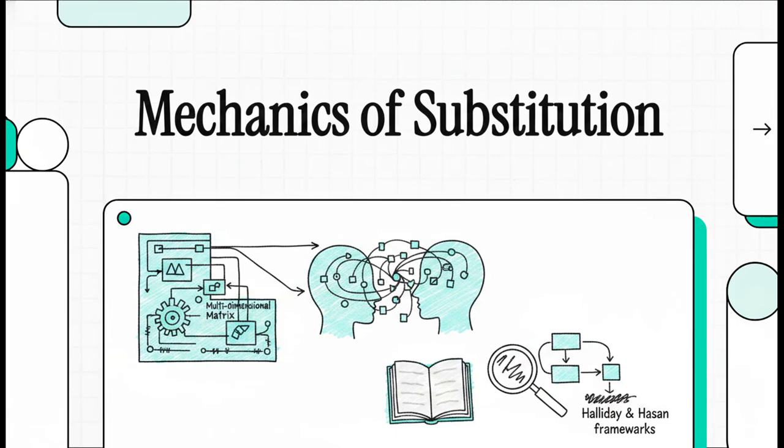Today, we're cracking open the universal mechanics of human communication. I want you to think of the language you use every single day, not just as a random collection of sounds, but as a multidimensional matrix. It's this incredibly precise architectural system where words actually act as physical tokens in a grand nested machine. We're going to explore systemic functional linguistics, specifically diving into the brilliant frameworks established by Halliday and Hasan. Basically, we're looking at language with the precision of a cognitive scientist, decoding the invisible physics that literally hold our sentences together. So let's dive right into this.